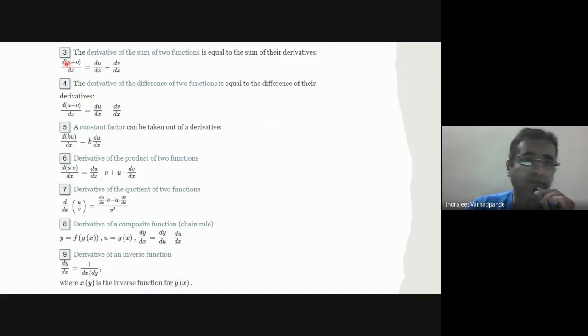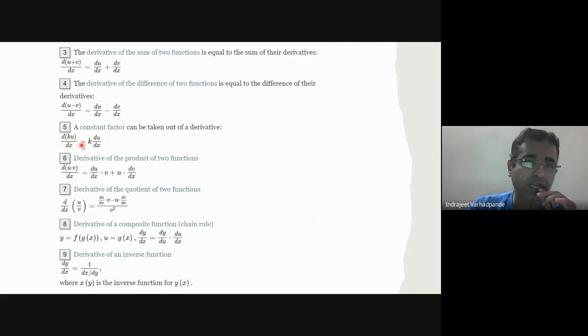So if you have the two functions u plus v which are differentiable, and I have to take the derivative of it, it will be independently taken as du by dx plus dv by dx. Similarly, the difference between the two functions, d dx of u minus v is equal to du by dx minus dv by dx.